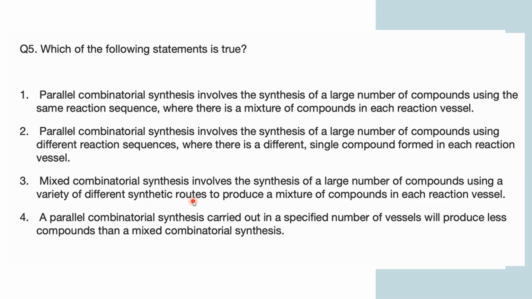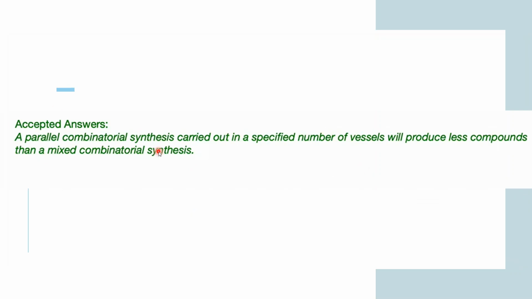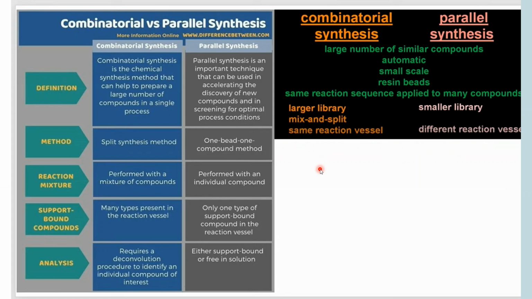Mixed combinatorial synthesis involves synthesis of a large number of compounds using a variety of different synthetic routes to produce a mixture of compounds in each reaction vessel. A parallel combinatorial synthesis carried out in a specified number of vessels will produce fewer compounds than a mixed combinatorial synthesis, right? So this is the right answer. I hope it is clear to all of you. What is this parallel and combinatorial synthesis?